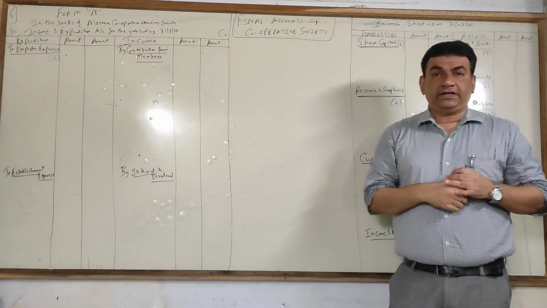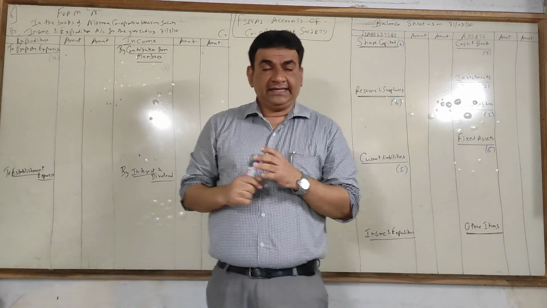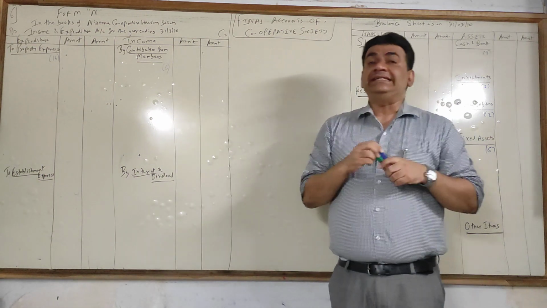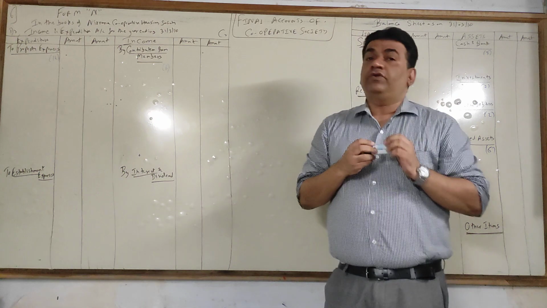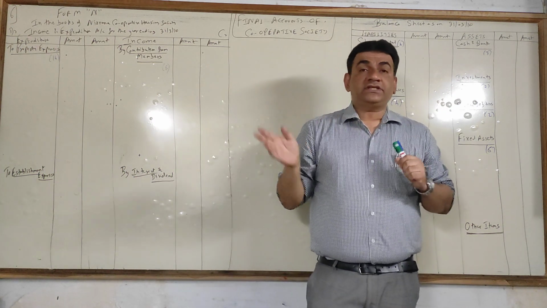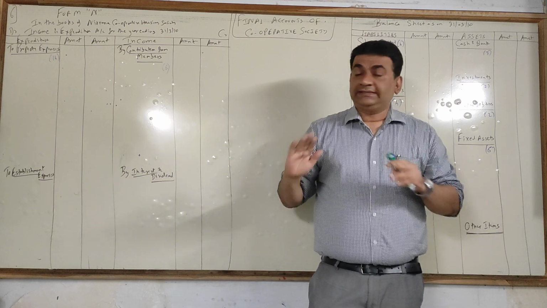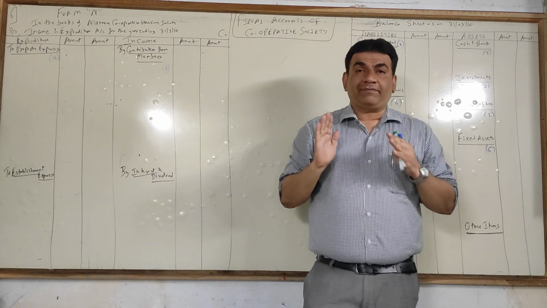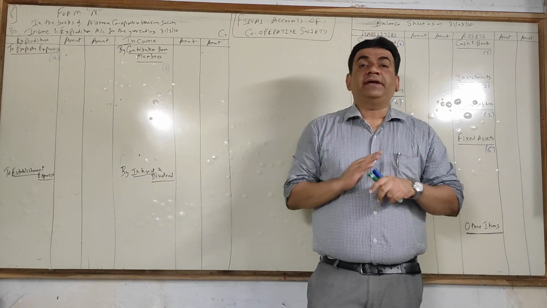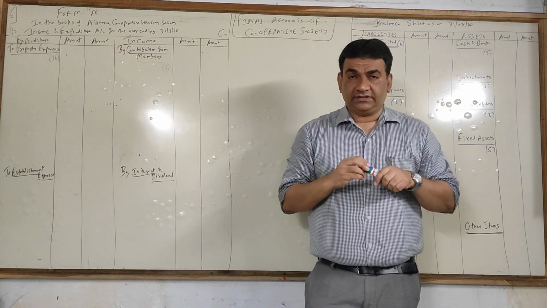The name of the chapter: Final Accounts of Cooperative Society. A very simple chapter. The only thing is, a little bit of format you have to remember. And the format, what you all did in semester 5 in banking, insurance, LLP, this chapter's format is much easier as compared to those chapters we did in the earlier semester.